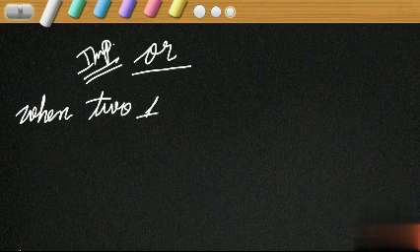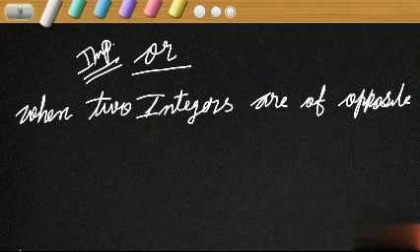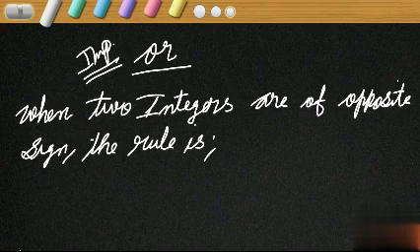Very important: when two integers are of opposite sign, the rule is, okay, write down.